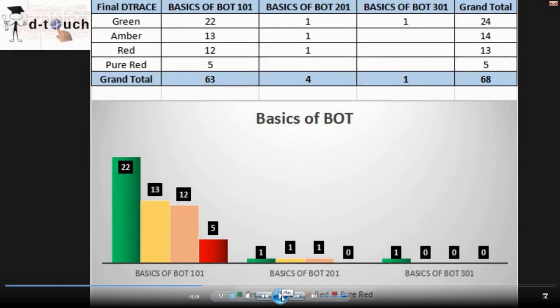Alright, we are going to look at the course level red, amber, green status, that is the DTrace status, for Basics of BOT. If you look at Basics of BOT, the grand total for 101, 201 and 301 put together is 24 green, 14 amber, 13 red and 5 pure red. So the overall total registration count for Basics of BOT is 68.